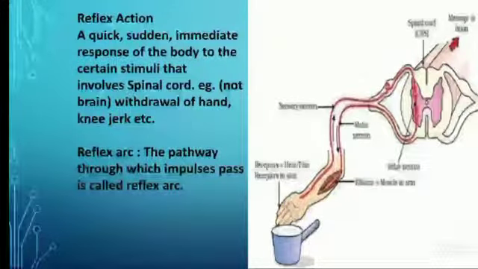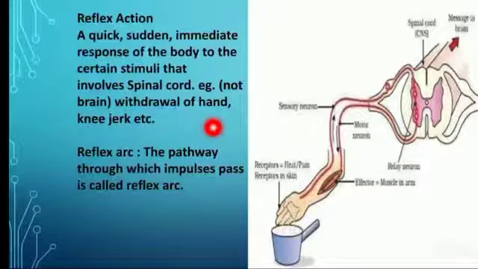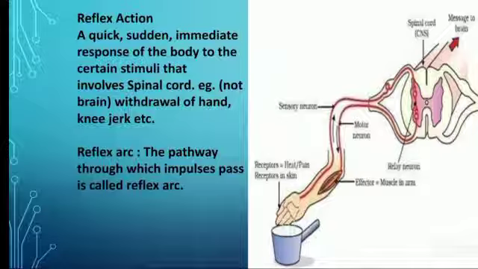Reflex action is a quick, sudden, immediate response of the body to certain stimuli that involves the spinal cord. That is called reflex action. Examples are withdrawal of the hand on touching a hot object, and the knee jerk. These are some examples of reflex action. The brain is also involved in some, but there are some reflex actions related to the spinal cord, and some related to cerebral reflex, which is related to the brain. Here the brain is not included.